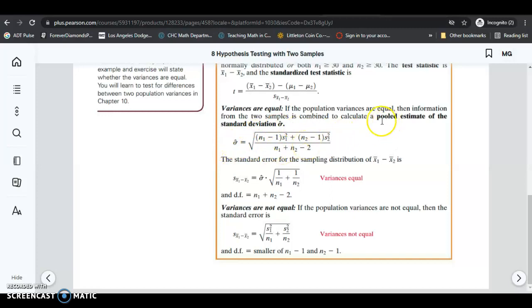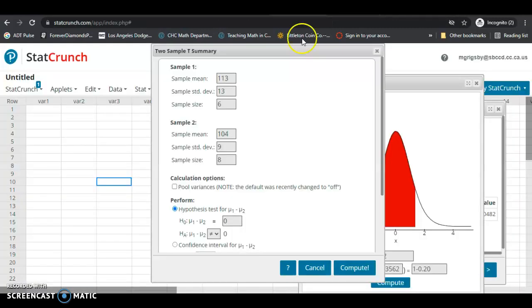In other words, if the variances are assumed to be equal, you account for that in StatCrunch by selecting this box. That's only when the variances are equal. If you forget to check this box, you're going to get an incorrect result for the test statistic. So again, when the variances are assumed to be equal, make sure you check pool the variances.